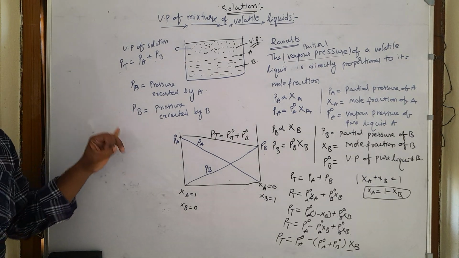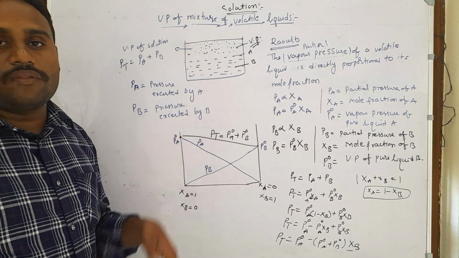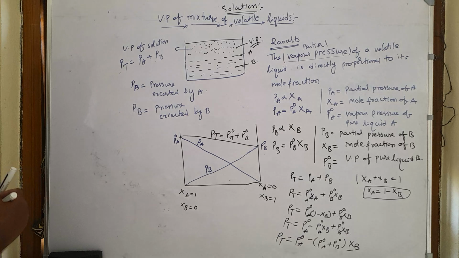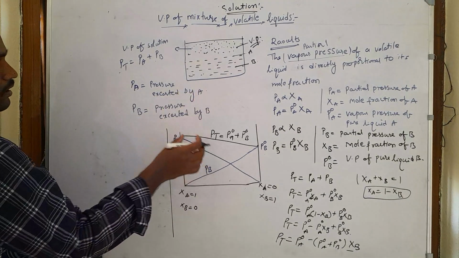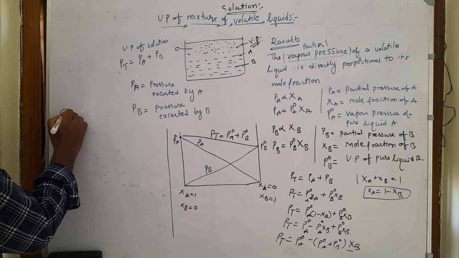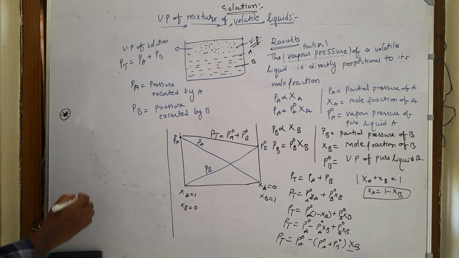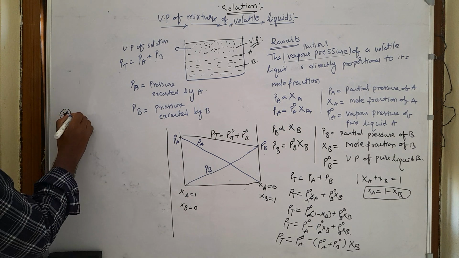Next, let us discuss the types of solutions based on Raoult's law, which here is for volatile liquids.